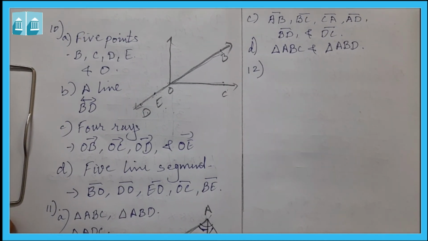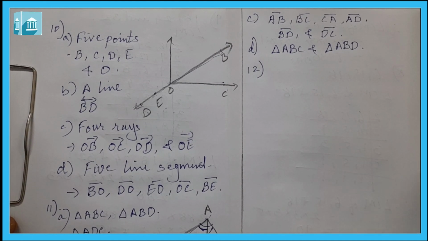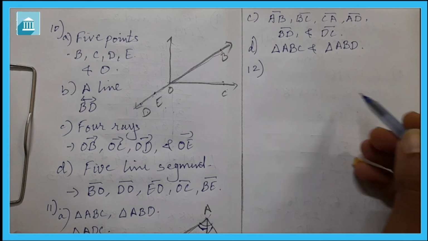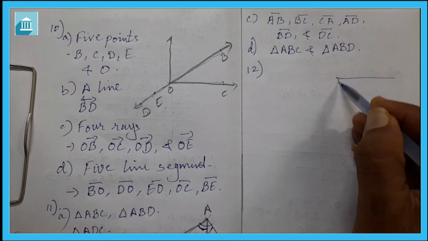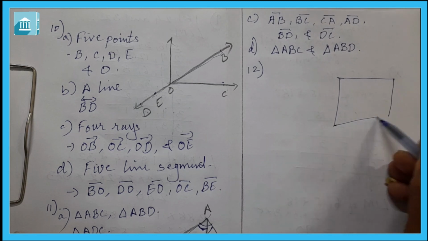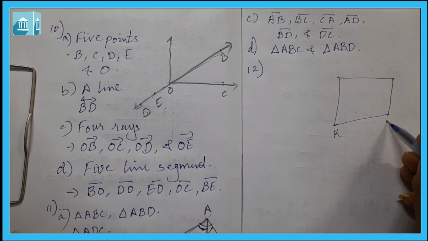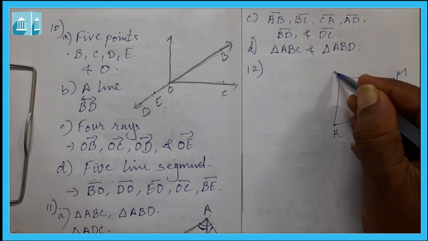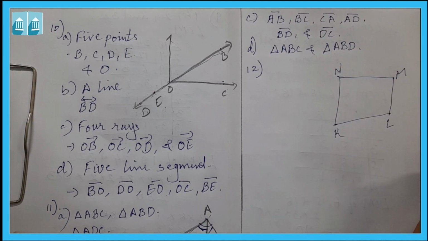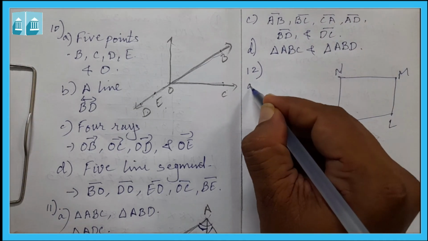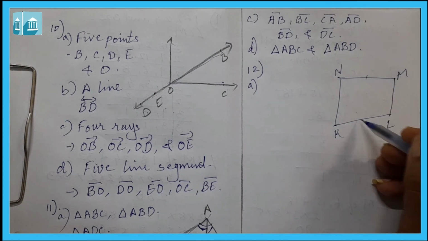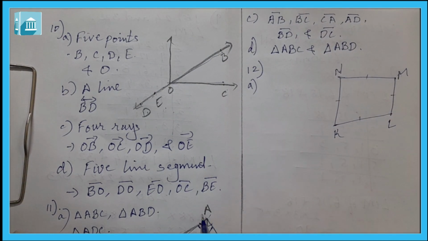Question number 12 is draw a rough sketch of quadrilateral KLMN. State two pairs of opposite sides. First, we need to draw a rough sketch of quadrilateral KLMN. Then two pairs of opposite sides: we know this and this, this and this are opposite sides.